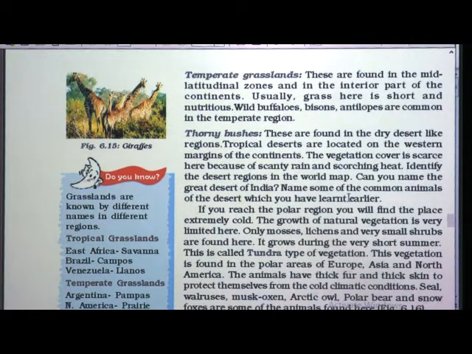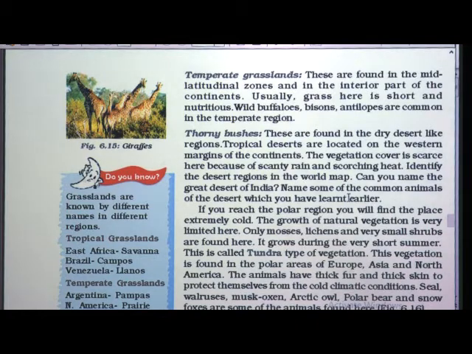Now the next type of grassland is temperate grasslands. These are found in the mid latitudinal zones and in the interior part of the continents. You know very well what continents, latitudes and longitudes are. Usually grass here is short and nutritious as compared to which grassland?